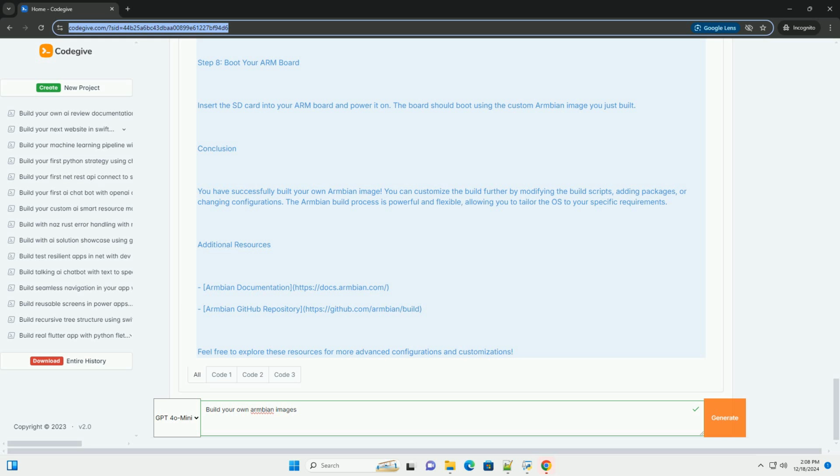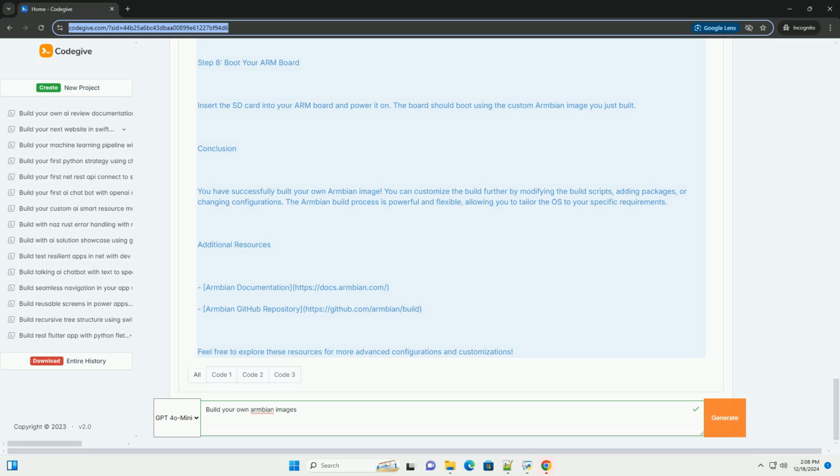Step 8, boot your ARM board. Insert the SD card into your ARM board and power it on. The board should boot using the custom Armbian image you just built. Conclusion: you have successfully built your own Armbian image. You can customize the build further by modifying the build scripts, adding packages, or changing configurations. The Armbian build process is powerful and flexible, allowing you to tailor the OS to your specific requirements.